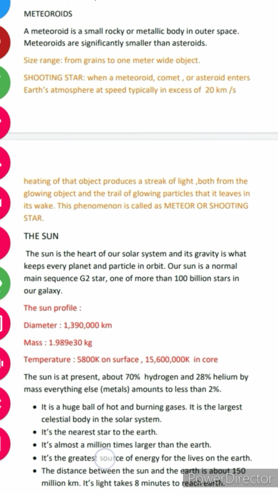It is the greatest source of energy for the lives on the Earth, because the rays of sun come to the Earth and produce warmth, sometimes becoming so high. But yes, the source of all life's energy on our Earth is that sun. The distance between the sun and the Earth is about 150 million kilometers. Its light takes 8 minutes to reach the Earth.